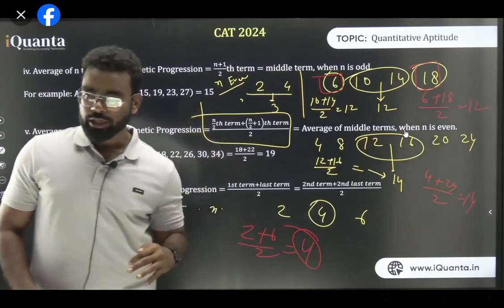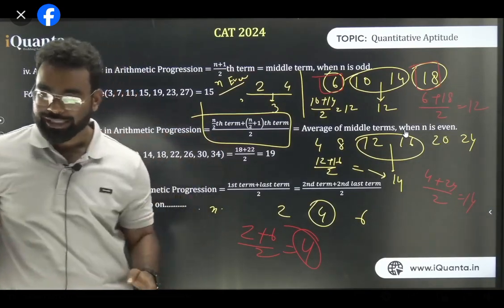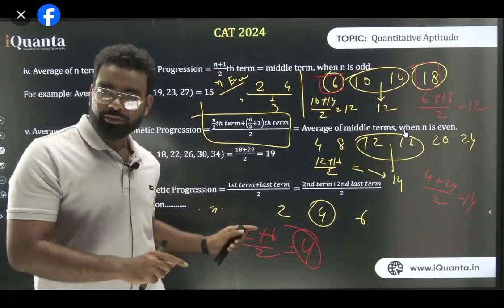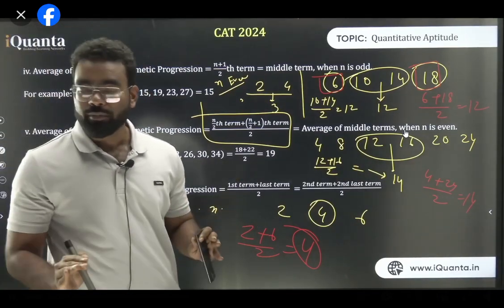And the third thing we have learned: if it is an odd number of terms or an even number of terms, no matter what it is, if the numbers are equidistant, the easiest way is to do first term plus last term by 2, first plus last by 2. But it has to be equidistant. Remember, it has to be equidistant.